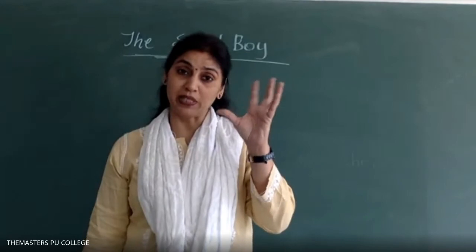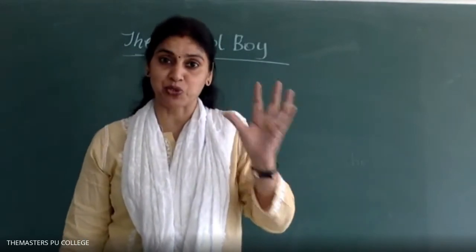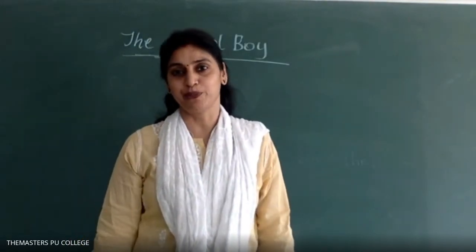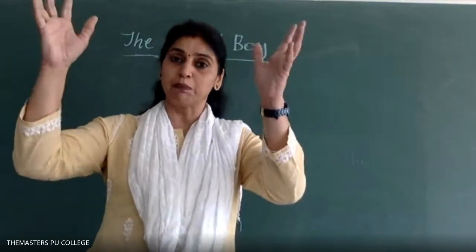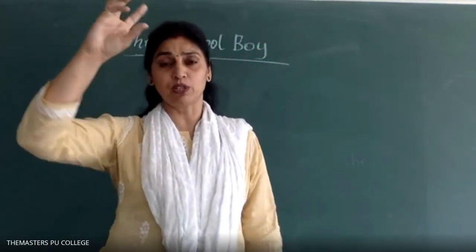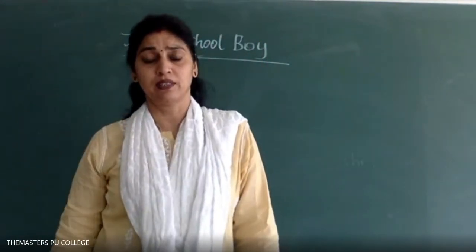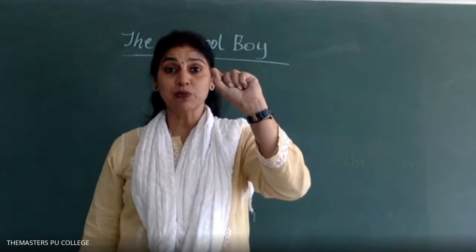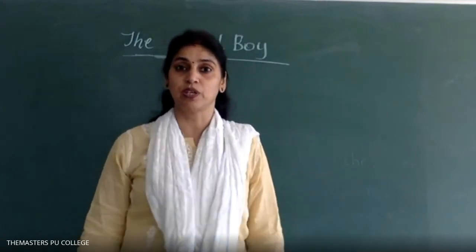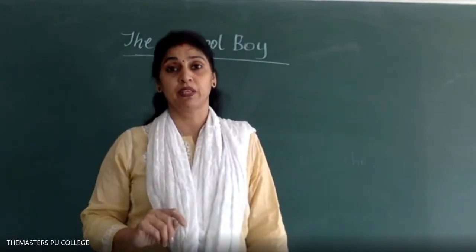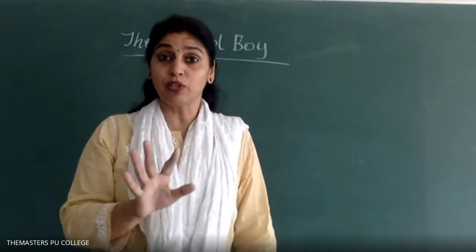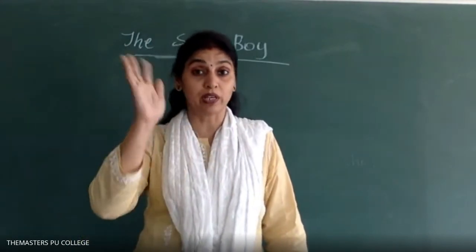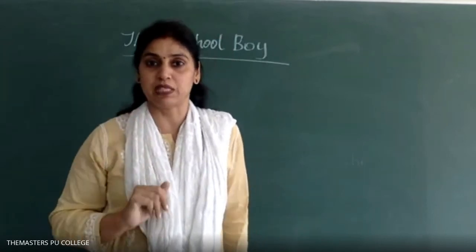And the sweetest apple gets the maximum stones. Yes or no? Now you go to get mangoes. You will not take the rotten mangoes and throw stones at them. You are going to aim at the sweetest and the best mango. That's why the best people suffer too much. Why? Because they are too good. But that doesn't really bring down their quality of goodness, or the concept of whatever they are being blessed with.